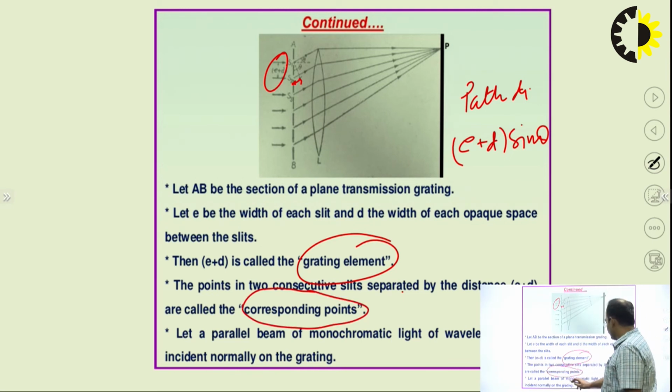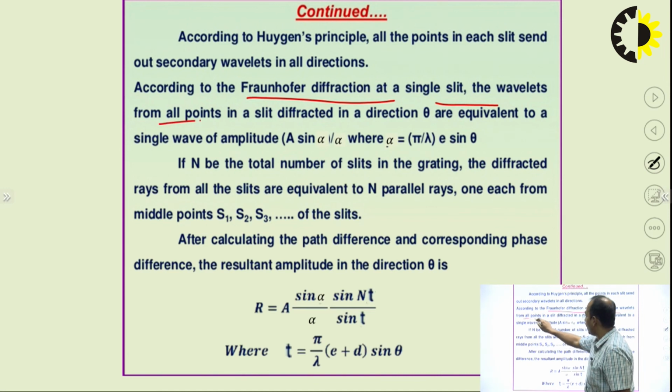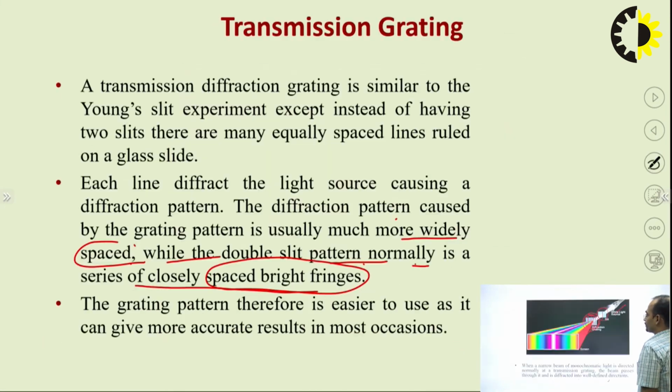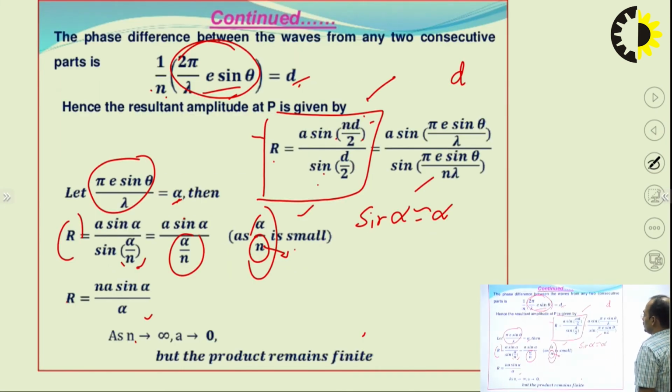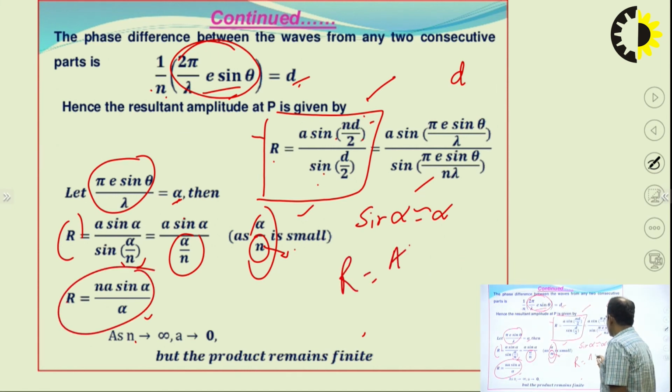Let a parallel beam of monochromatic light of wavelength lambda be incident normally on the grating. After it is incident normally on the grating, we can find the Fraunhofer diffraction at a single slit. The waves from all points in a slit diffracted in a direction theta give the resultant amplitude R equal to A sin alpha by alpha.